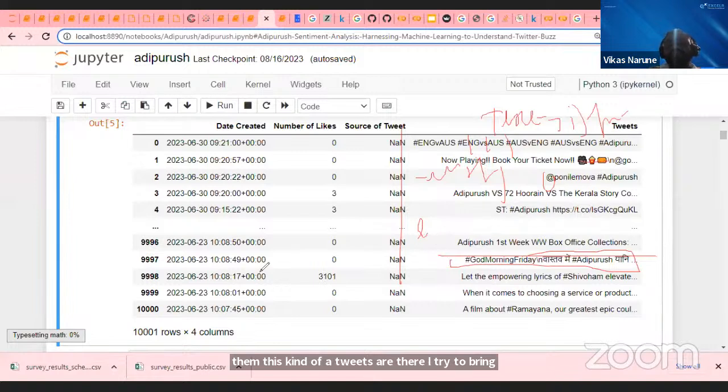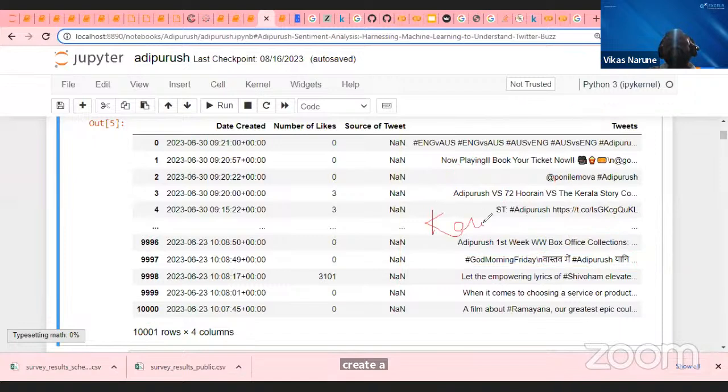Then I will try to filter my data out of this 10,000. All kinds of pre-processing I will do. And in the end, guys, I'll convert them from word to vector. Or maybe I can create a TF-IDF, or I can use the Keras library, the Keras word embedding layer. Word embedding, a very advanced concept.